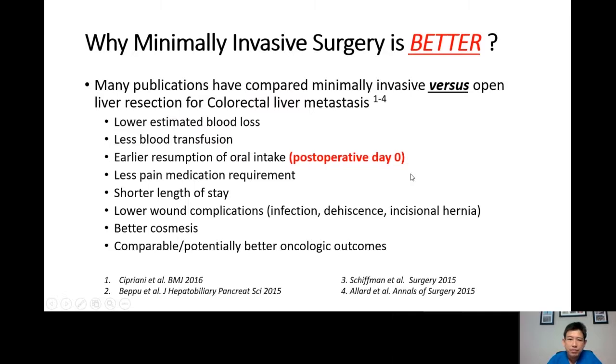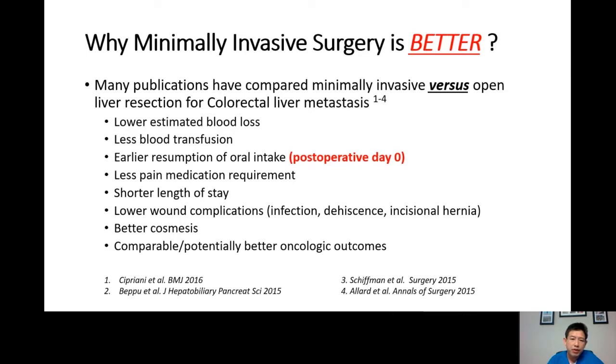Why is minimal invasive surgery better? There have been many publications that have compared minimal invasive versus open liver surgery for colorectal liver metastasis. Minimal invasive surgery results in a lower blood loss because it's a more delicate operation. Therefore, the patient needs less blood transfusion. They can resume oral intake. In fact, they can drink the same day of the operation. If the operation is done at 11 o'clock in the morning, for example, patient should be ready to drink water at about 2 or 3 o'clock in the afternoon.